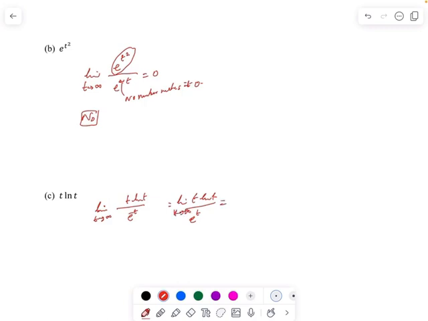This will eventually go to 0 by using L'Hopital's rule. So this is of exponential order. So this is how we check the exponential orders. Now in the next video, we will go to section 7.3.